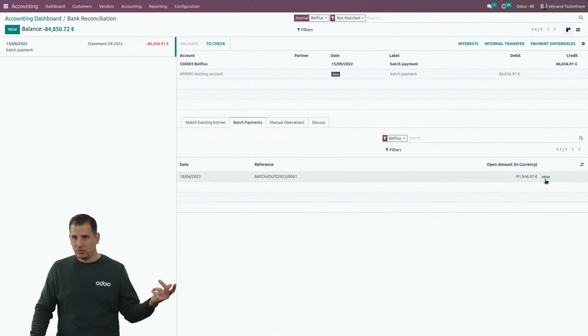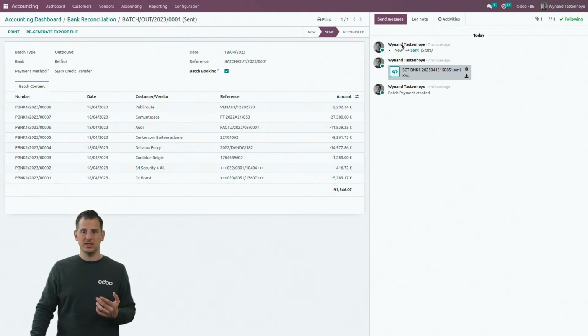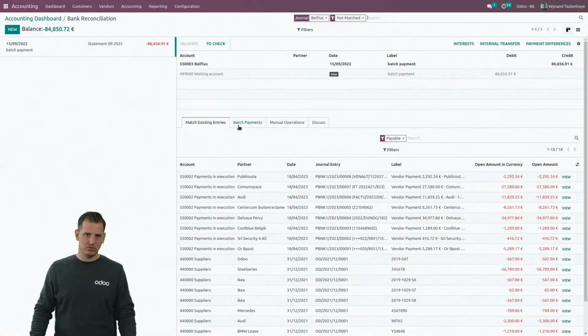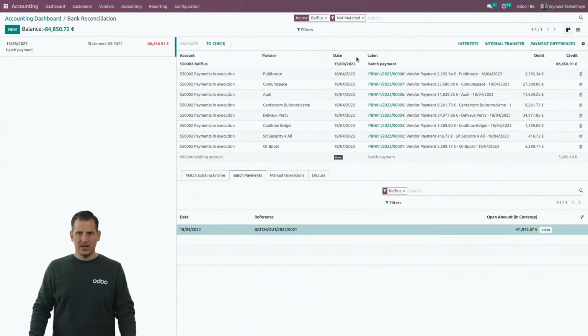If you want to have a look again to be sure it's the right batch, you can click on view here. We can see that it's the one that we created a few minutes ago. Okay, it's the one that I want to link. So you can easily click on batch, and I will immediately link it to all the different payments.